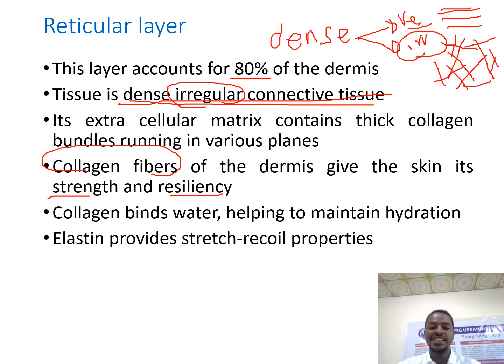Another important thing is we have elastin fiber again. If you stretch the surface of the skin, you cannot stretch it more than this, because collagen fiber provides strength and resilience. And when you leave it after a stretch, it returns back to its original position soon. We have stretch recoil properties for the skin. That is due to elastin protein, which provides stretch recoil properties for the skin.